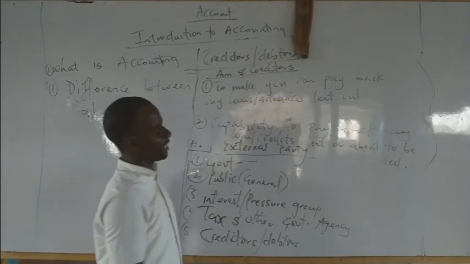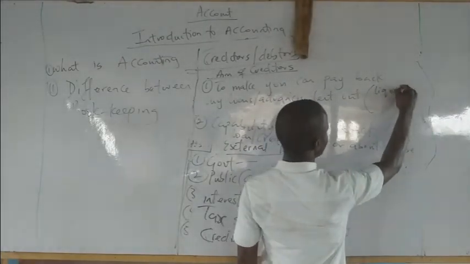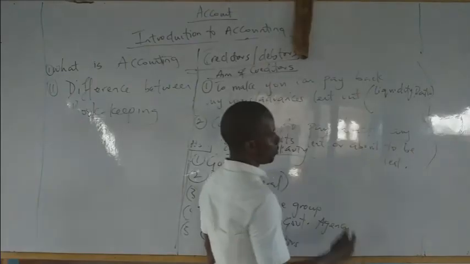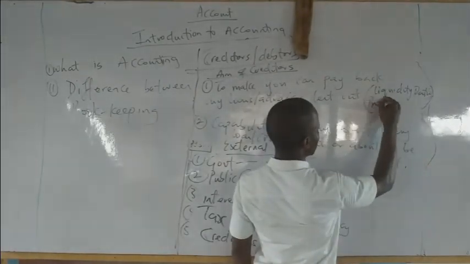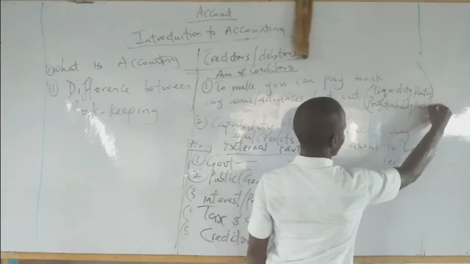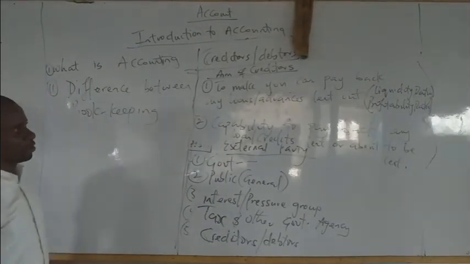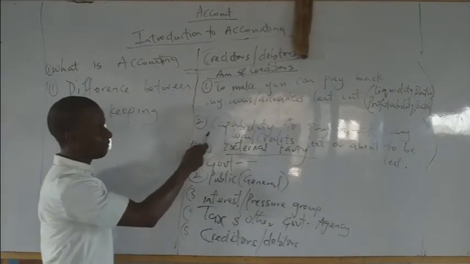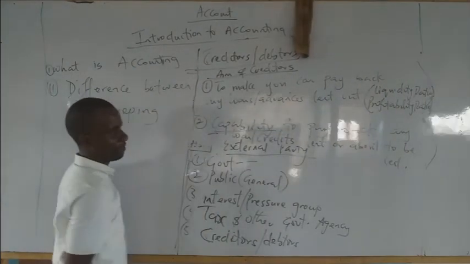And how can they find out? They will now be looking at your liquidity ratio. There are some ratios. How liquid are you? We'll still get more into that. Then they will look at your profitability ratio also. So please take note. That is the main aim of creditors. To make sure that you can repay the loan and advances. And the second one, do you have the capability of paying back?